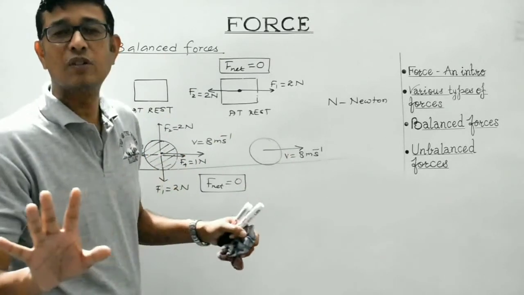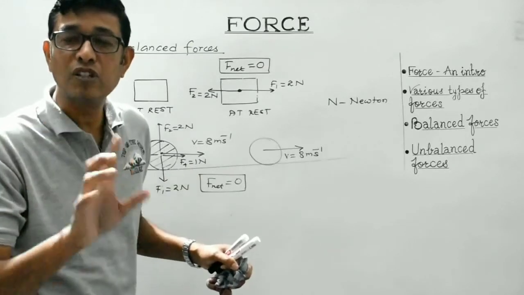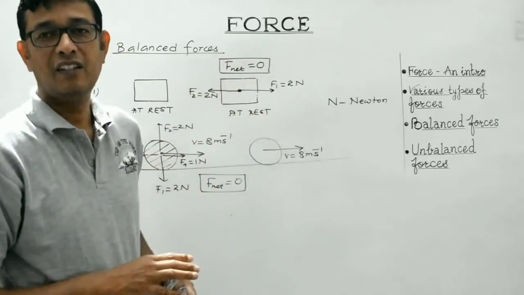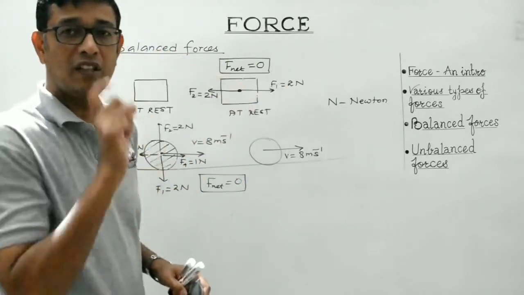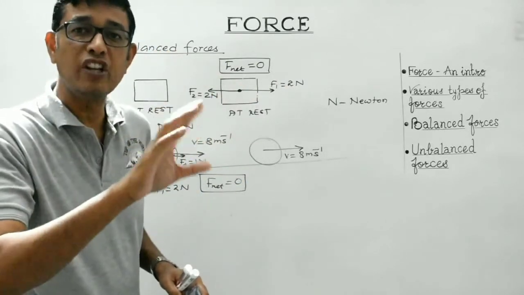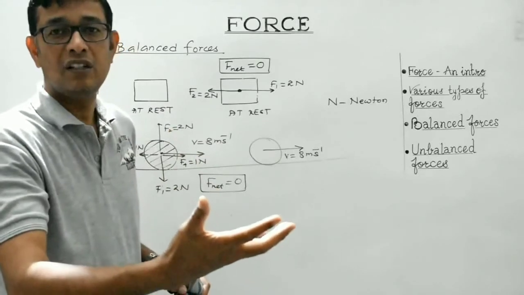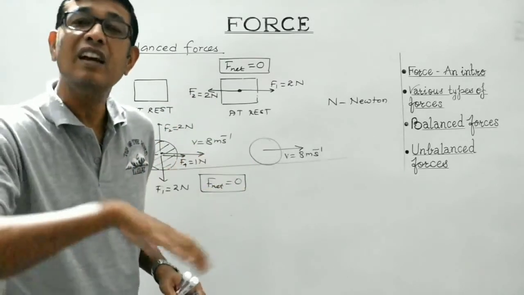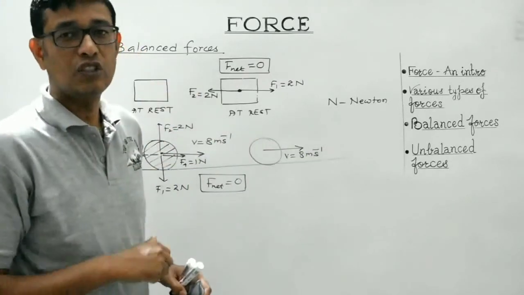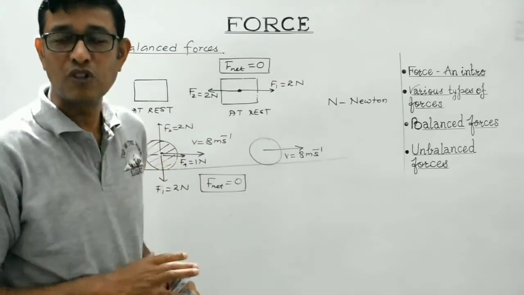No net force is acting on a body when it is in uniform motion along a straight line. Because if some net force is acting on a body, then it will certainly produce a change in velocity of the body, either in its magnitude or in direction or both, and that will result in the acceleration of the body. So in that case, the body can't remain in uniform motion.